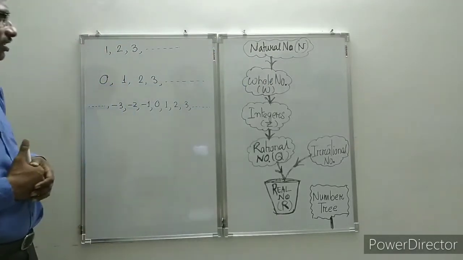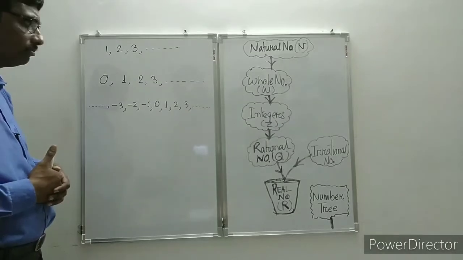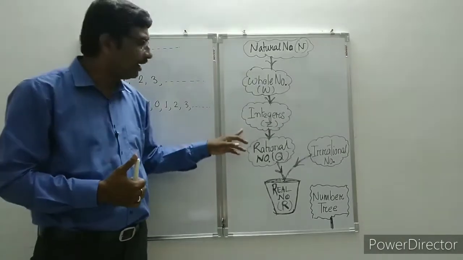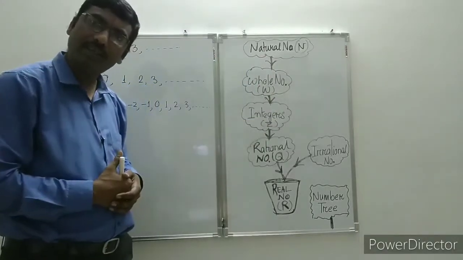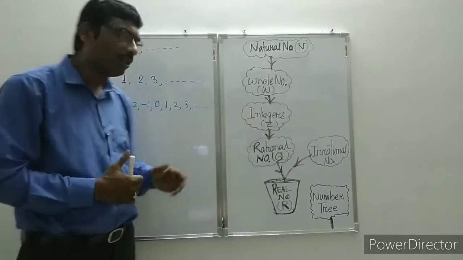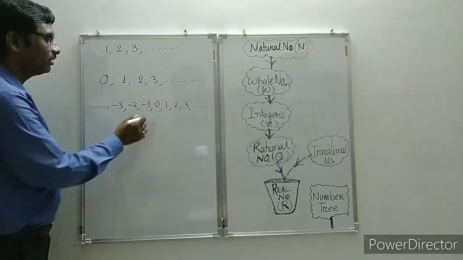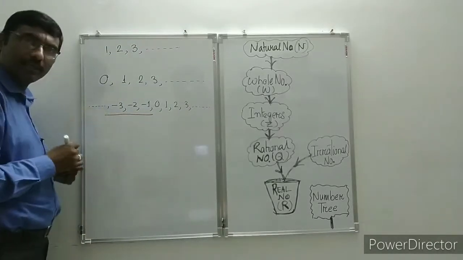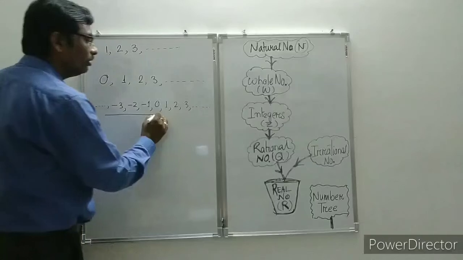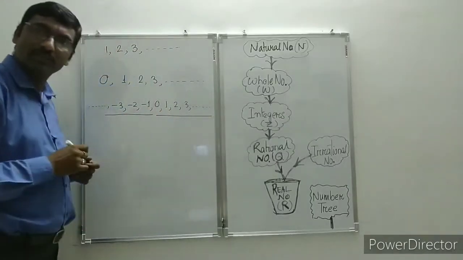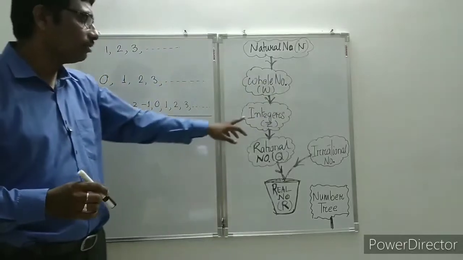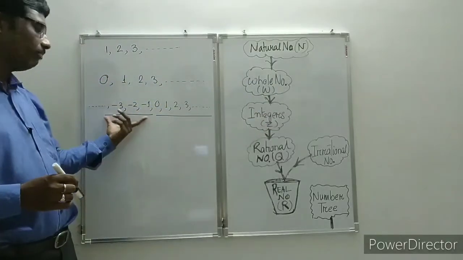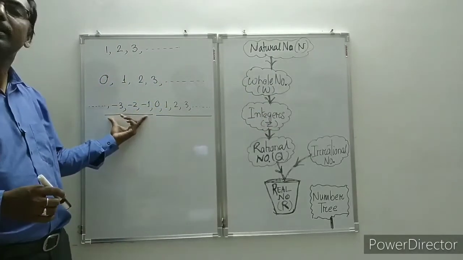And next is integers. Integers means, again you see here the direction, all the whole numbers are in integers along with the negative numbers. These are negative natural numbers along with the whole numbers. So that's why you see the direction, all the whole numbers in integers, as well as some extra numbers that are negative natural numbers.